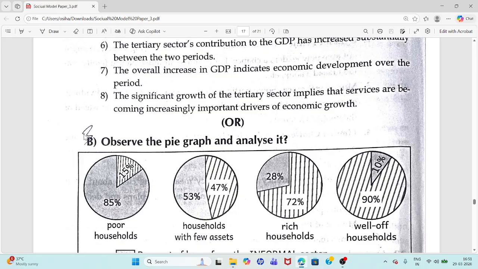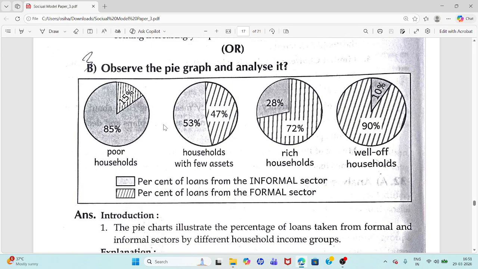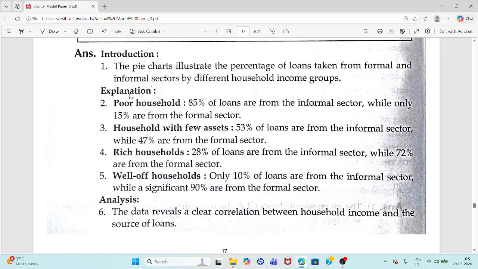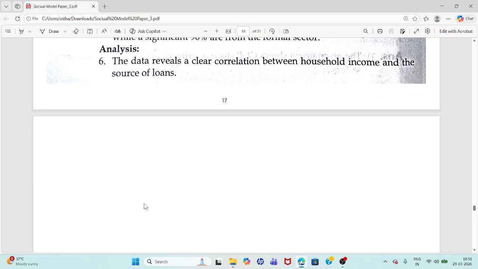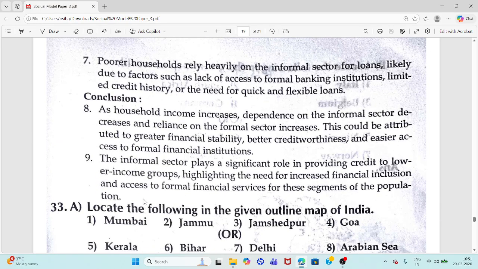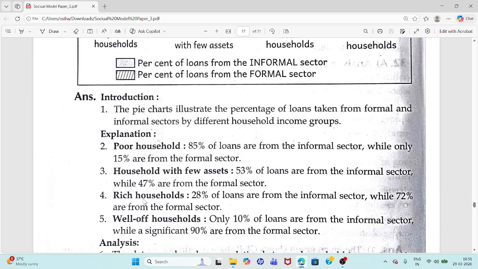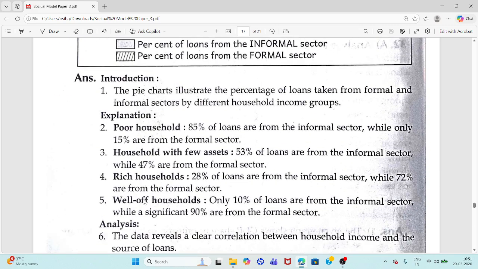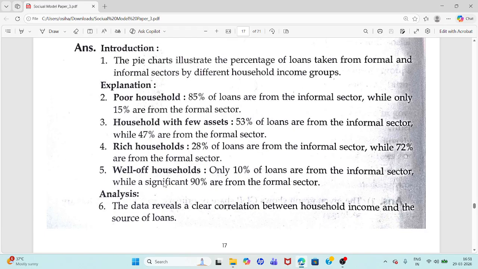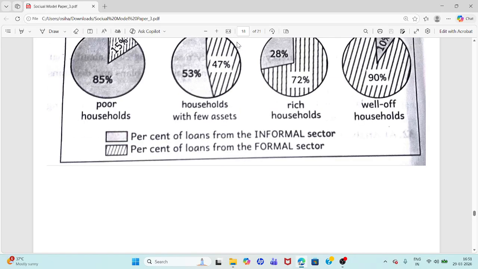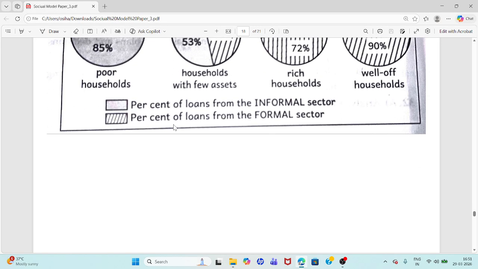And next, in that only 32 B, observe the pie chart and analyze it. You have to write some information like introduction, explanation, analysis. At last, you have to write a conclusion. So please read from here. This is very easy. By using this pie chart, you're going to answer all of these. So read this. Please ignore this image.